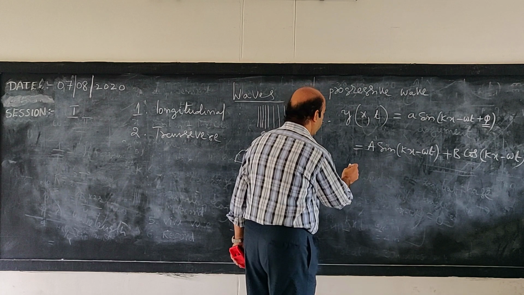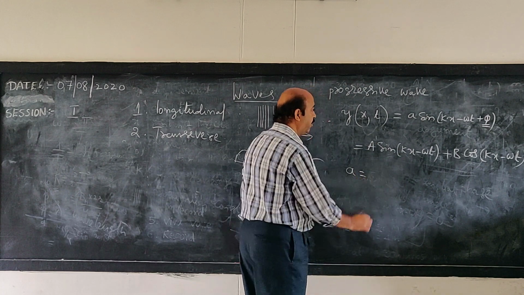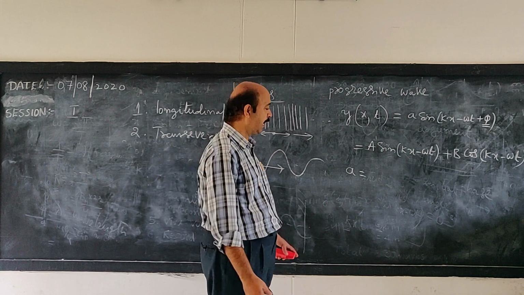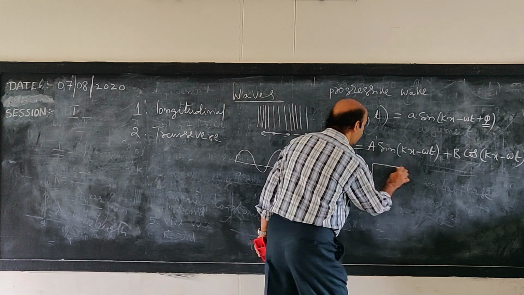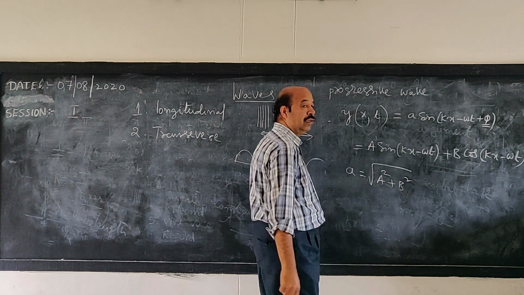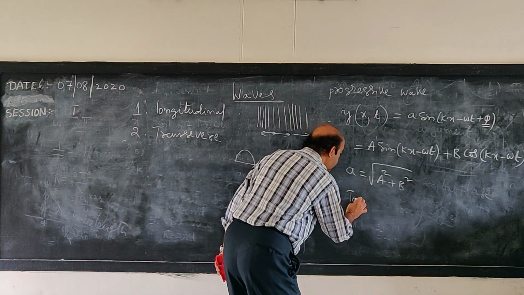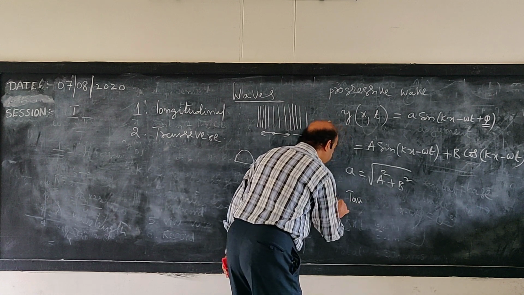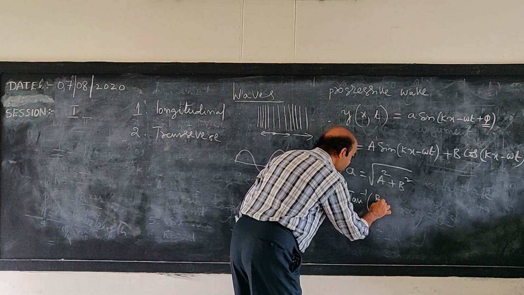And therefore, we call this A the amplitude. I will explain later what is amplitude. So this is equal to the square root of a square plus b square, and the phase angle phi is given by tan inverse b by a.